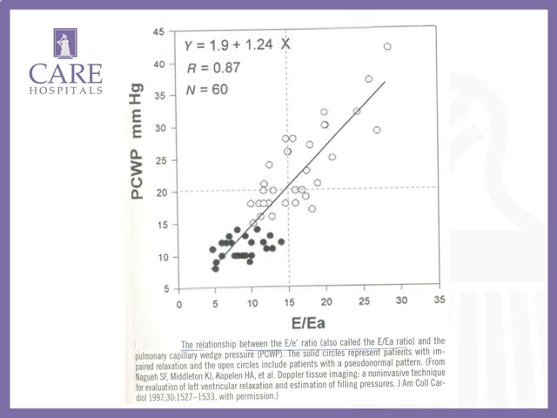The dotted lines indicate impaired relaxation pattern. The open circles indicate pseudo-normal filling and restrictive filling. And the E by E dash ratio, where E is mitral flow and E dash is annular velocity, if it is more than 15, correlates very well with pulmonary capillary pressures of more than 20.